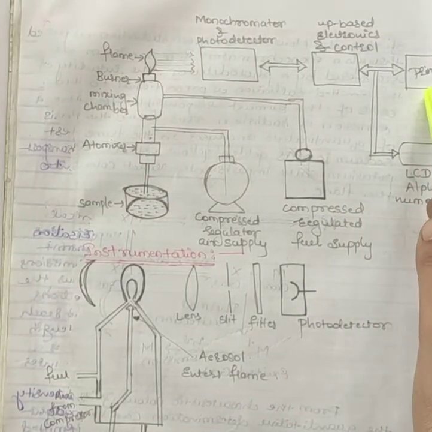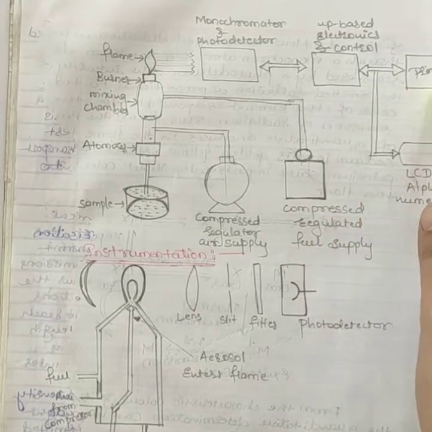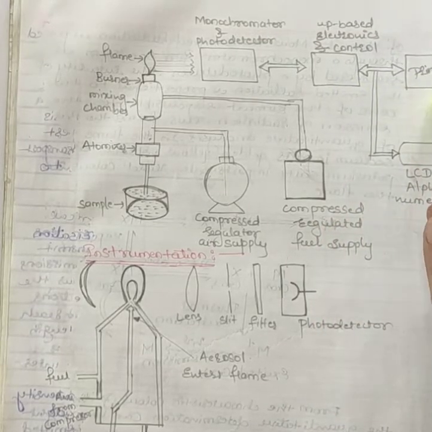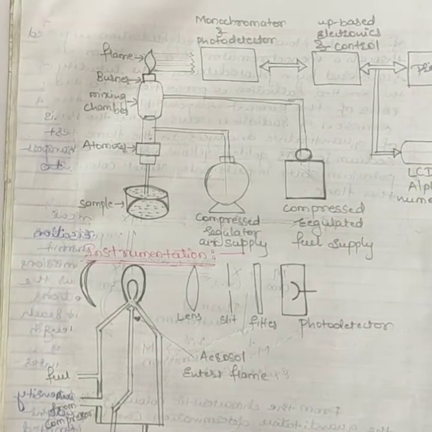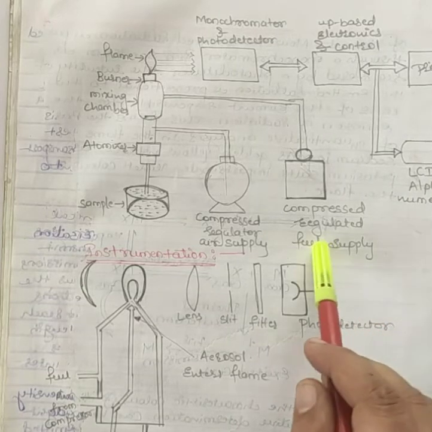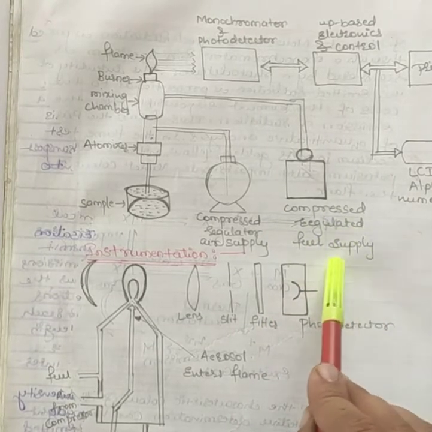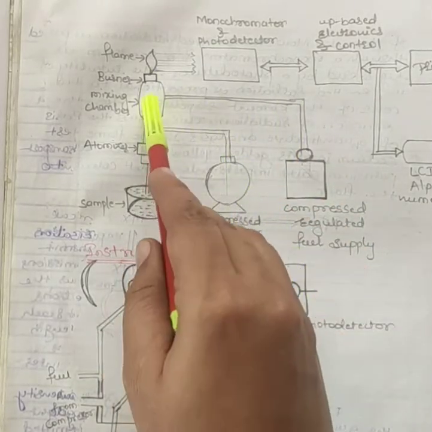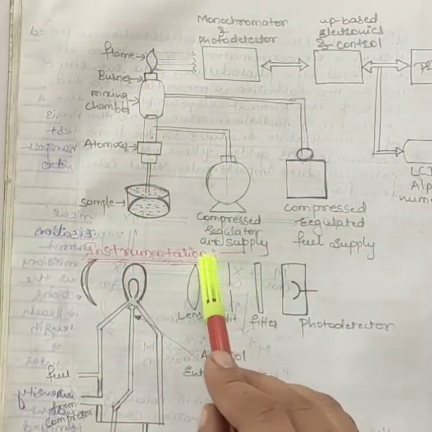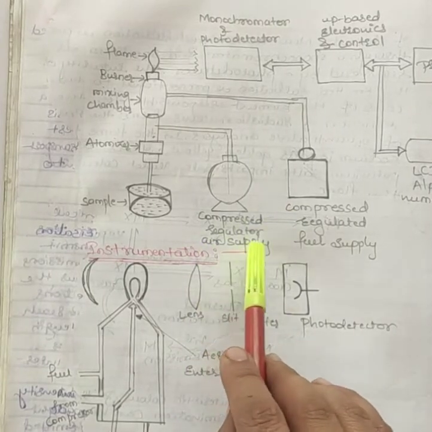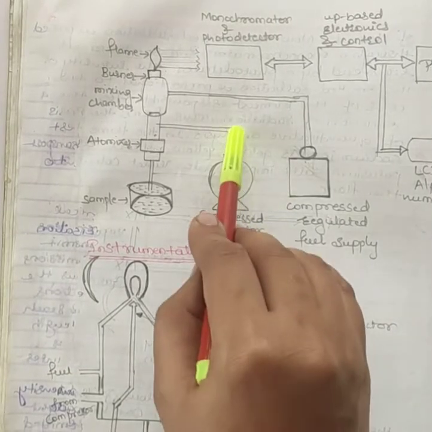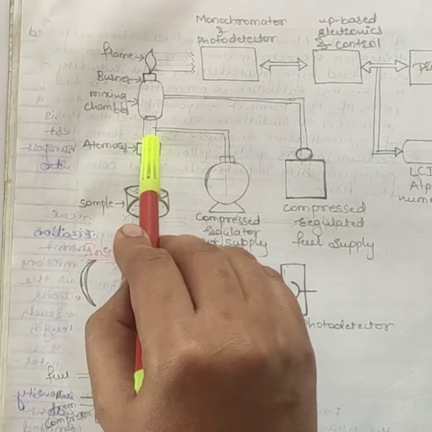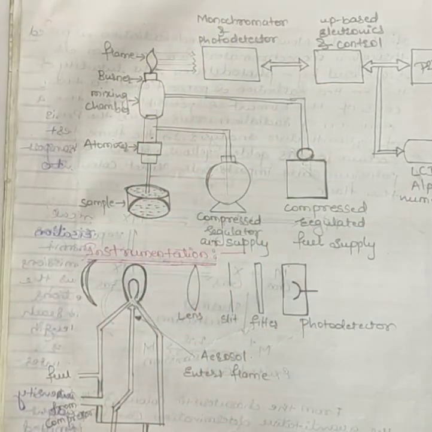Then here there is a printer. After the signals we can take the print of that. Then there will be an LCD alphanumerical display, and here there is a compressor regulator, fuel supply for the burner to light the flame, and a compressed regulated air supply. From this we have to supply the air, then the flame can light.